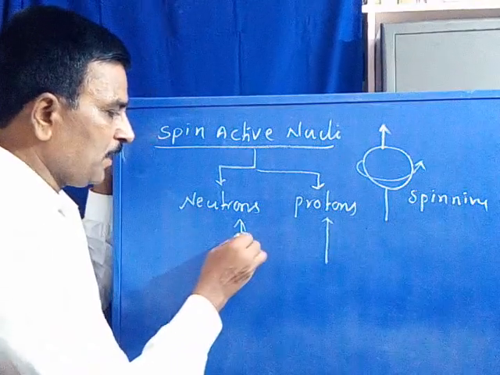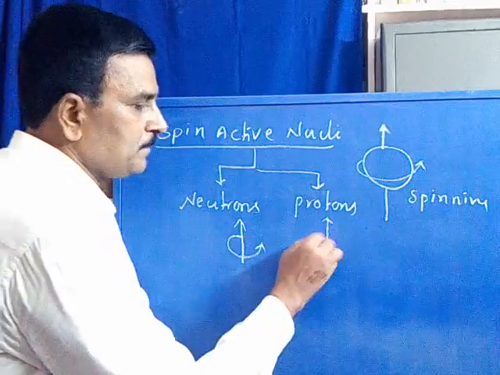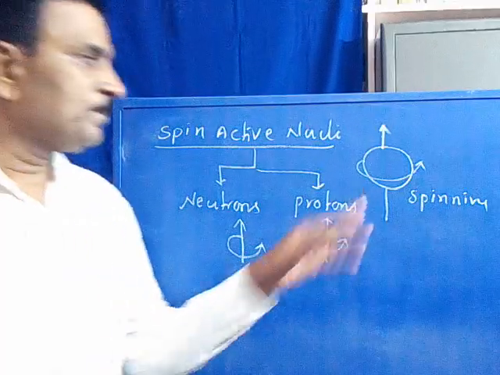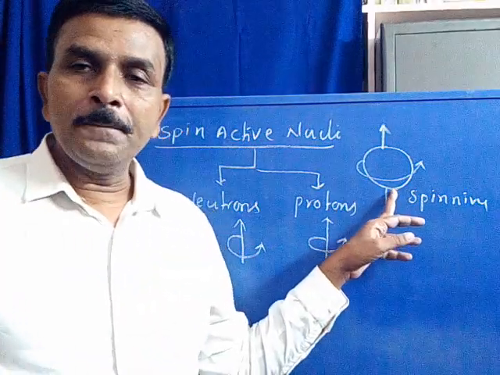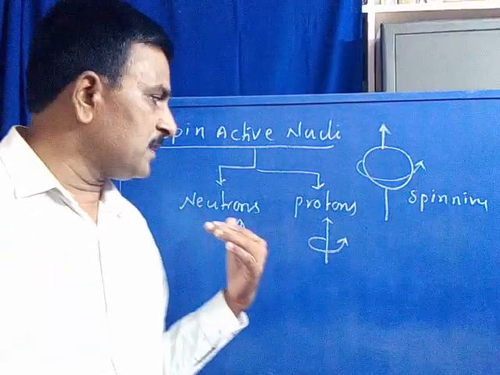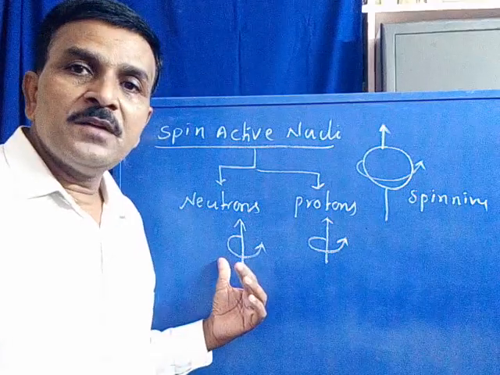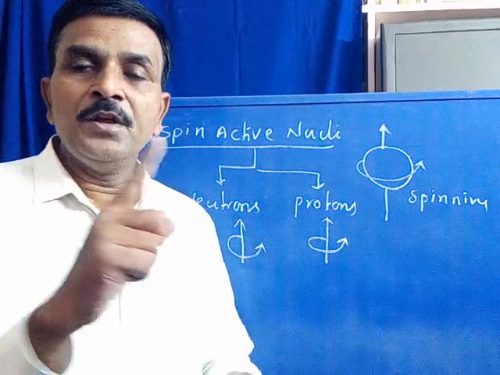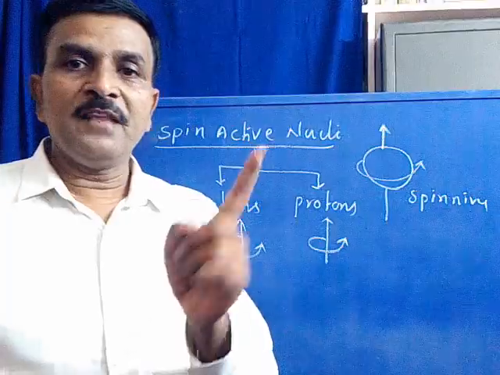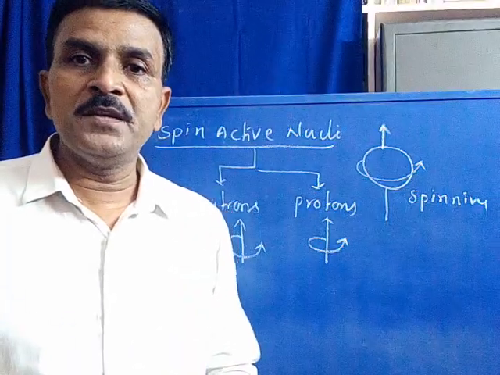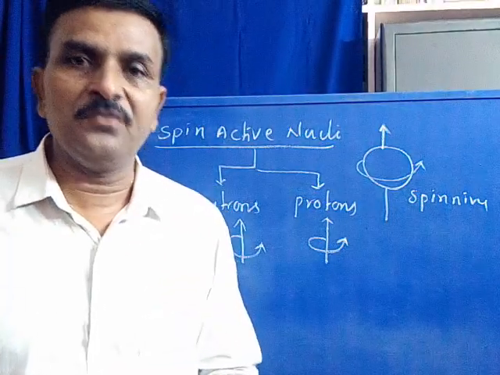Say these are the neutrons spinning. Now, along with the nucleus, the inside particles, neutrons and protons, also spin around their vertical axes.